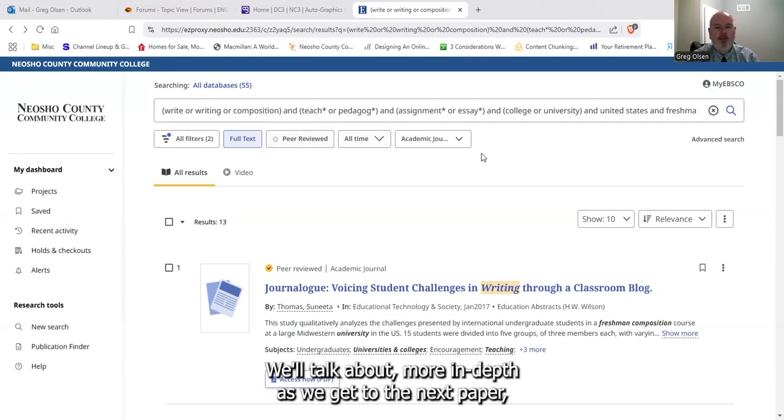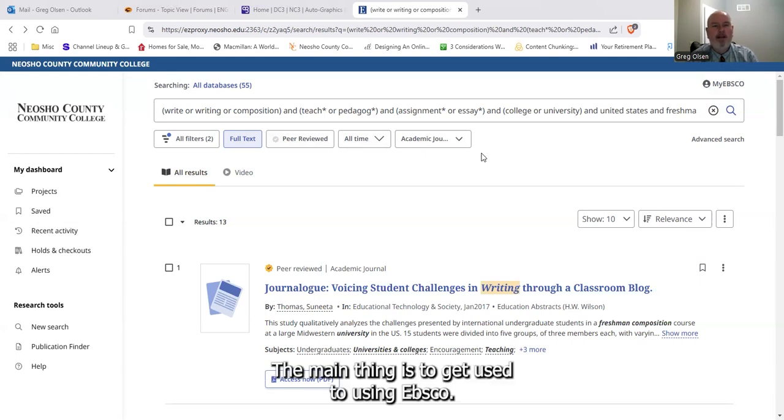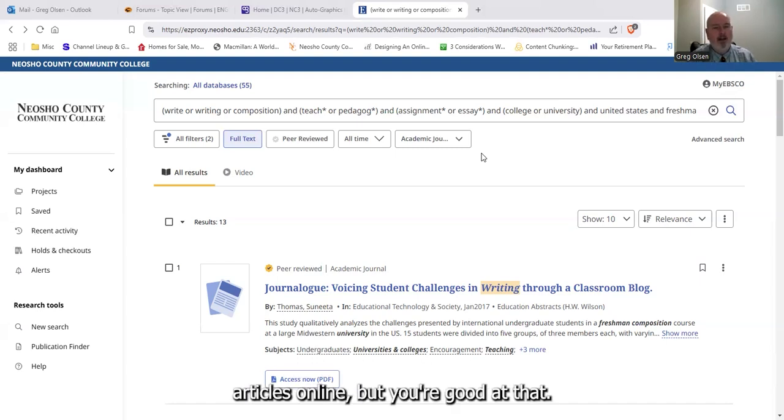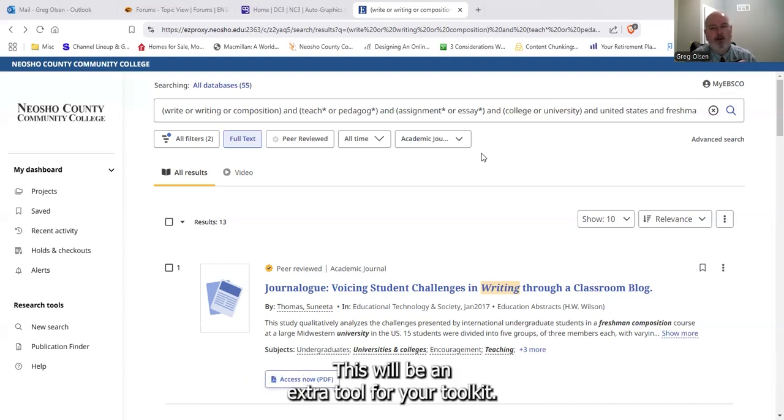Peer reviewed, we'll talk about more in depth as we get to the next paper, where we'll want to use a lot more peer reviewed type articles. The main thing is to get used to using Ebsco. Like I said in a prior video, I'm sure you can find articles online, but you're good at that. I want you to be able to find articles here on the database as well. This will be an extra tool for your toolkit.